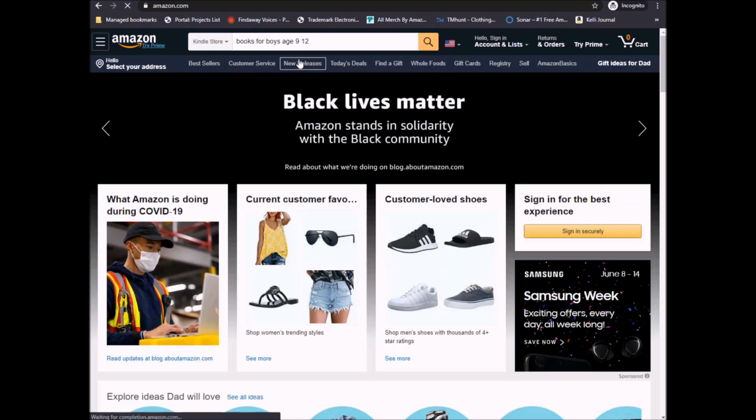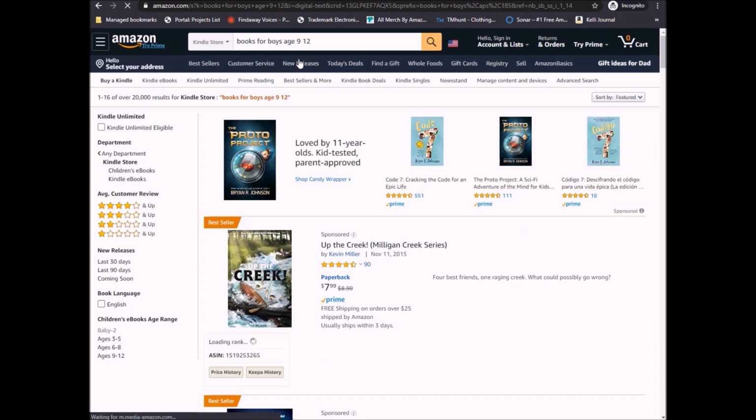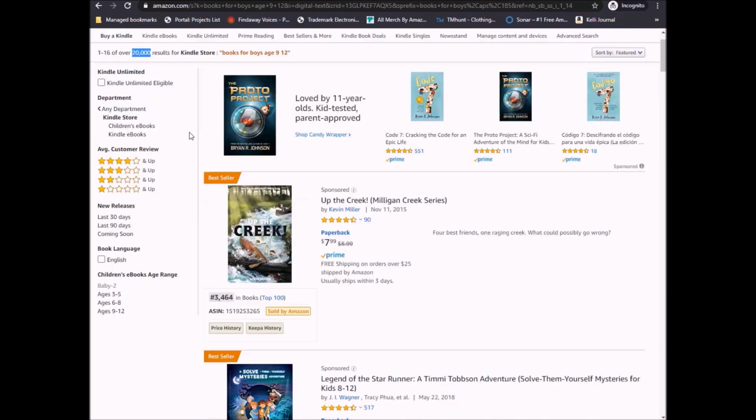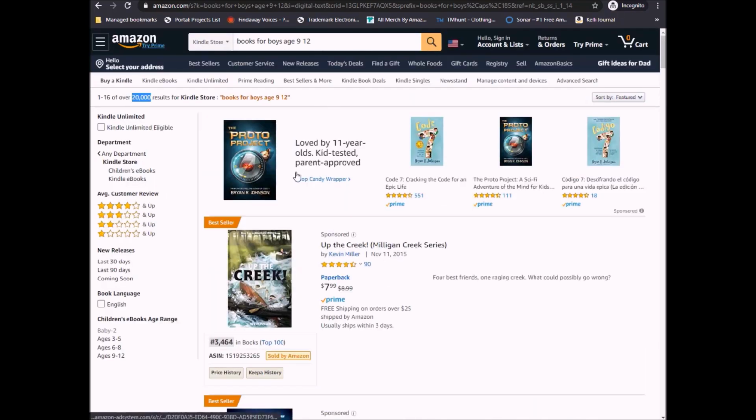So if I click on it, it's going to bring me to the main page. Right here it tells me that this is 1 through 16 of over 20,000 results. This tells me how competitive it is. Now I like a specific keyword that is like 1,000 or less, because the more books that are under that keyword, the harder it is for your book to be seen for it. Because ideally you want your book not only to be on first page placement, but you also want it to be at the top, because majority of the time the first one is what people are going to pick.